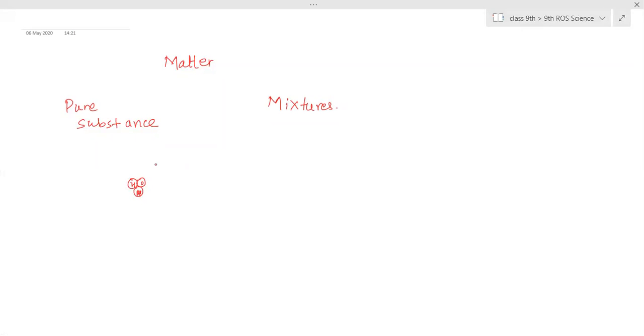So here, the matter which is made up of similar kind of particles, those substances are called pure substance. Nachiket, do you have any doubt?